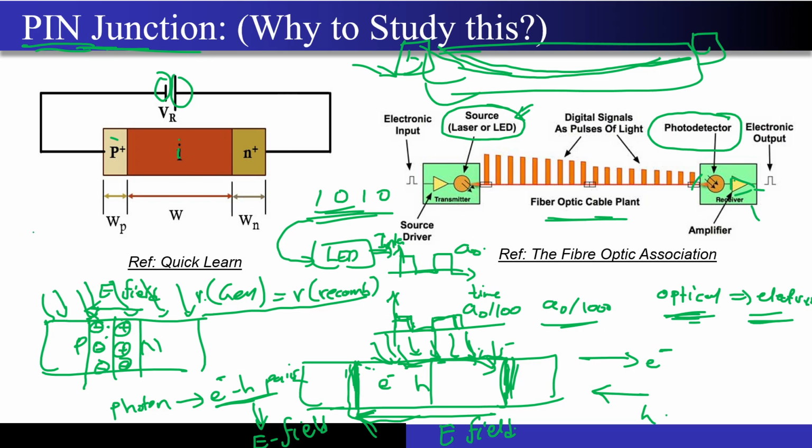So what do you do? You must have studied this concept that if I have a material and there is a P++ over here and a P over here, then the entire width of the depletion region will actually lie on this lightly doped side. So this will be the width of the depletion region, correct?